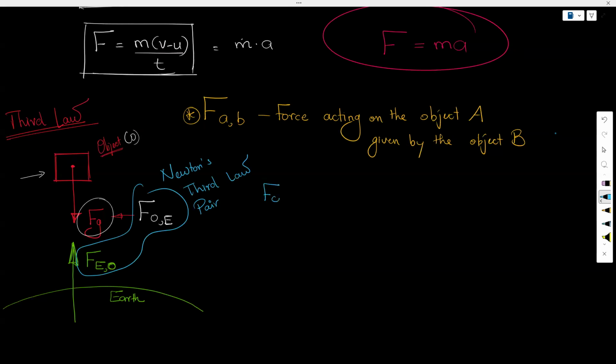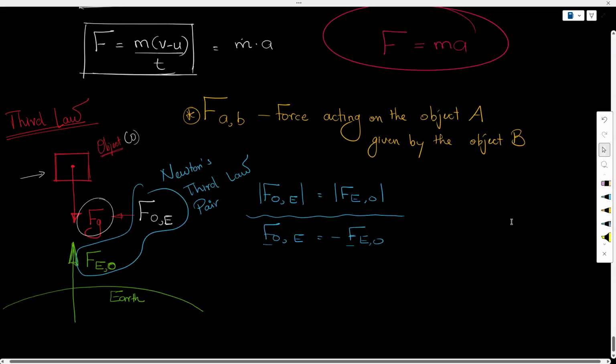So I can say that the magnitude of FOE is equal to the magnitude of FEO, or I can say FOE vector is equal to negative of FEO vector, right? So there are two ways that you can write this thing. So let's take another example on this.